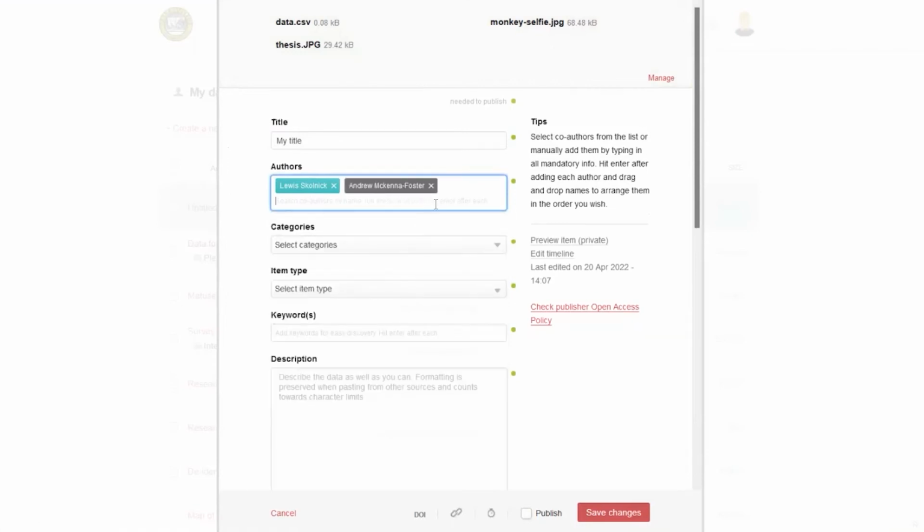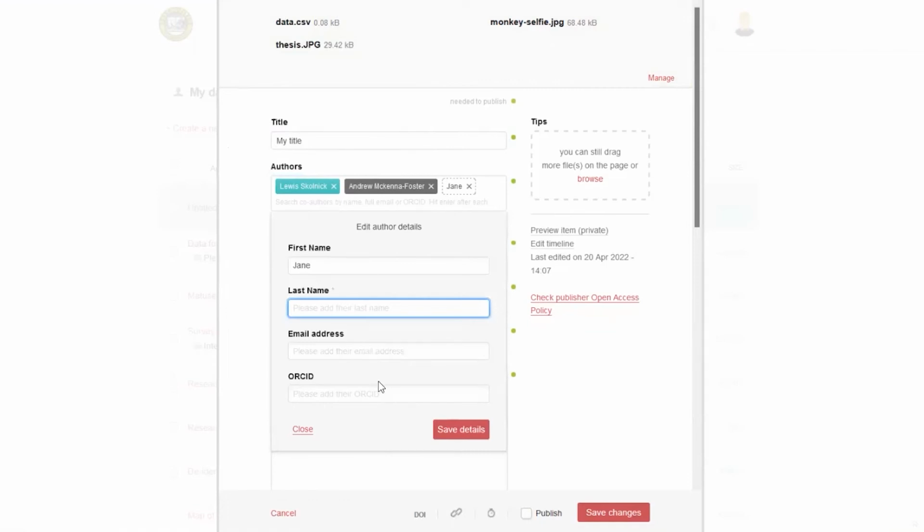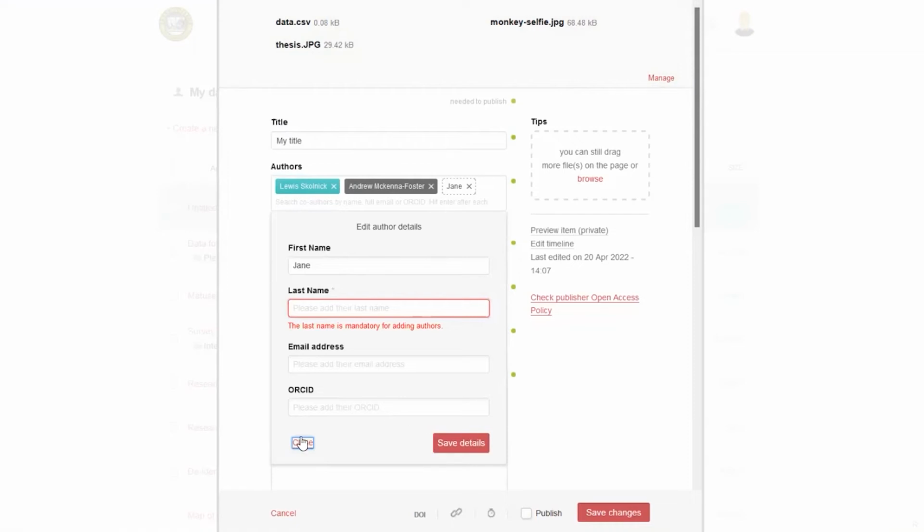And you can also just add people who don't have a Figshare account. So Jane, they aren't there. I can just add them. Really great if they have an ORCID, include that. And then they'll be on this record. Really, the only required thing is a last name to add folks. I just want to close.